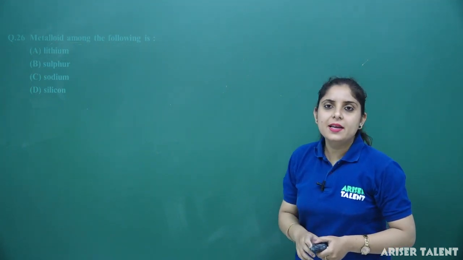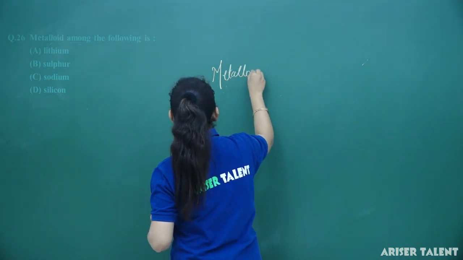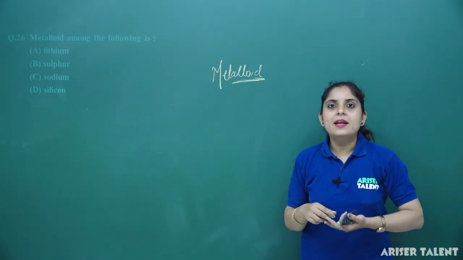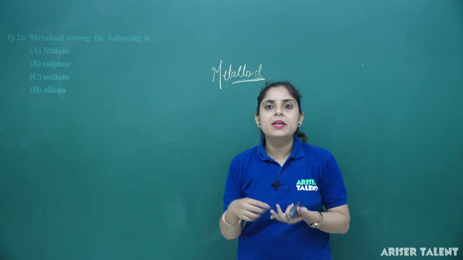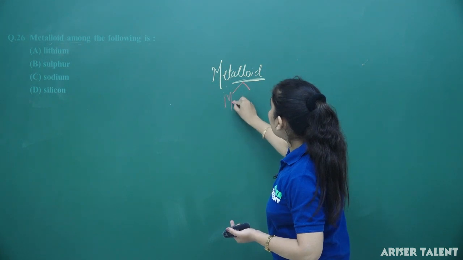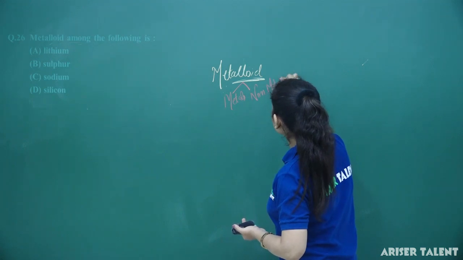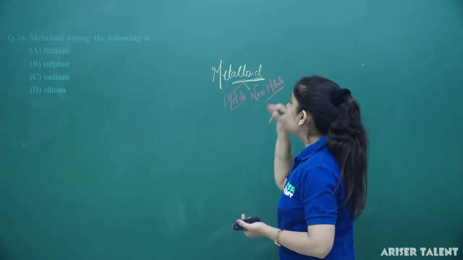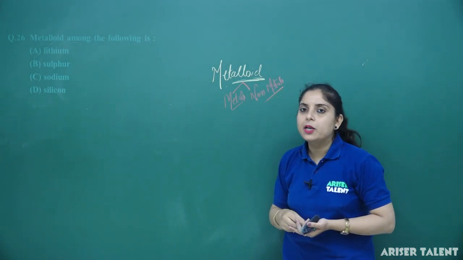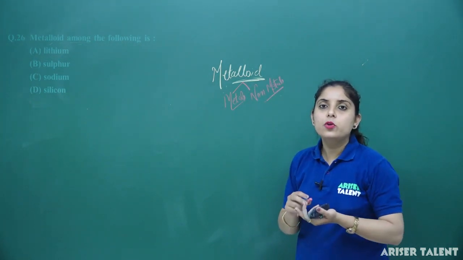Metalloid among the following is. Now, what is metalloid? This is the very first part of our chapter. Metalloids are those elements that sometimes behave like a metal and sometimes behave like a non-metal. It means they possess the properties of both metals and non-metals. So, if they behave as both metal and non-metal, they are said to be metalloids. So, lithium is not a metalloid. Sulfur is a non-metal. Sodium is a metal. Sodium is only a metal.